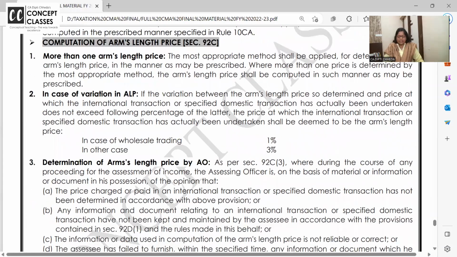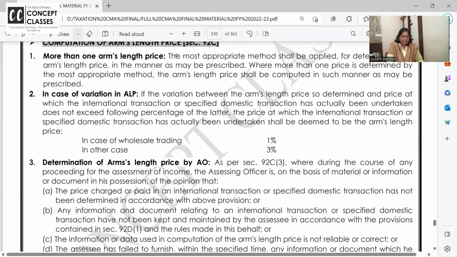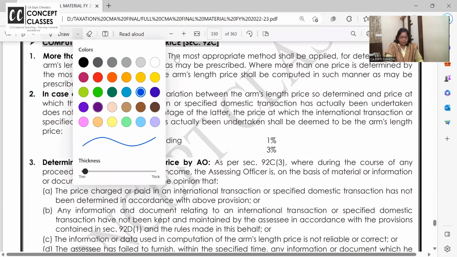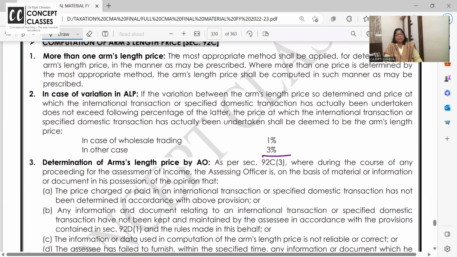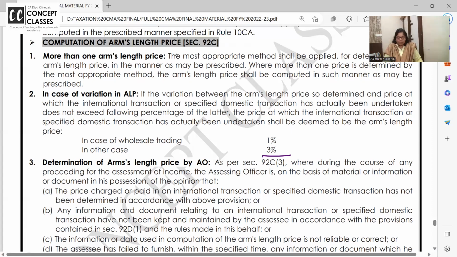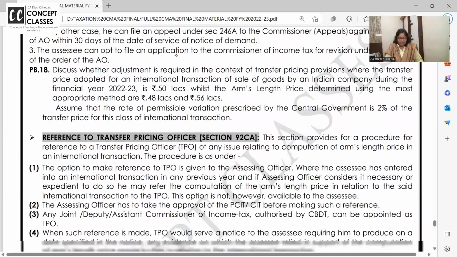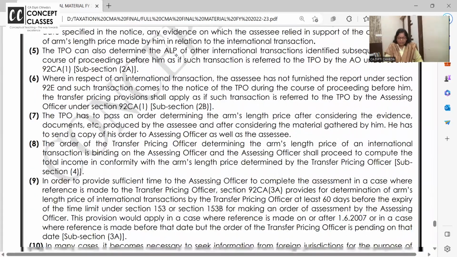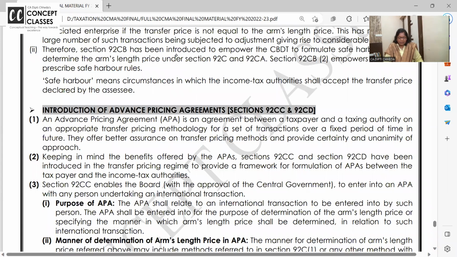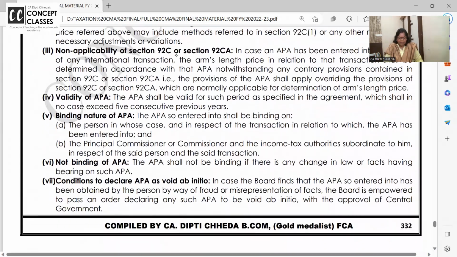Yesterday I also said that if more than one method is applicable, then apply the method which is best suitable. And if there is a variation in your actual price and arm's length price up to 3%, in case of wholesale, up to 3%, so ignore it; up to 1% in other cases. For this, I have solved one problem also in the last class. The 18th one. What are the cases when you will refer to advanced pricing agreement, its purpose, validity?